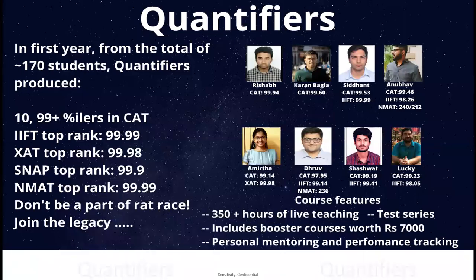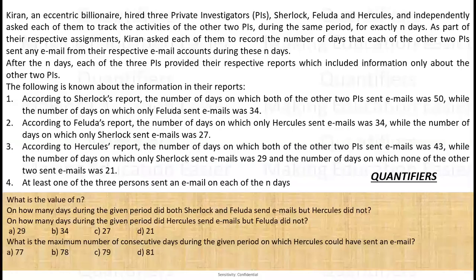So in the DILR set of the day today, we are going to discuss a very good set on Venn diagram. Okay, the optimum time to do this set would be somewhere around, let's say, 8 to 9 minutes if you understand the set well. Otherwise, it might take you up to 13 to 14 minutes if you go into some small details and everything. Let's find out what is in the set.